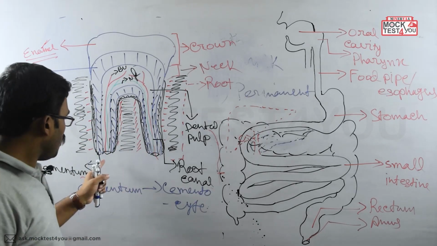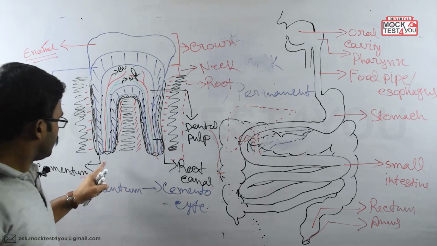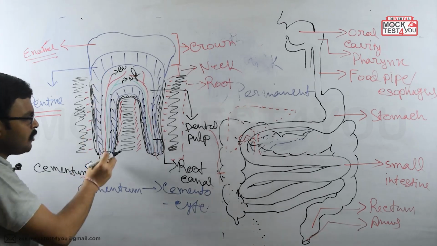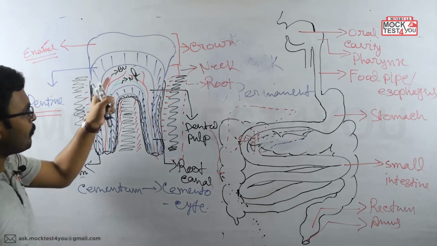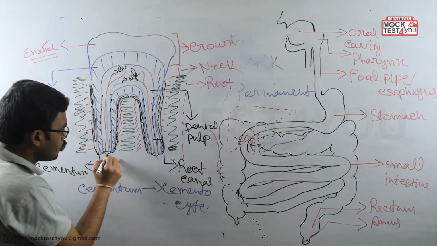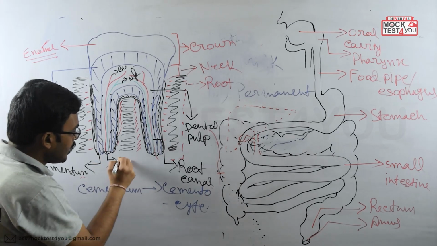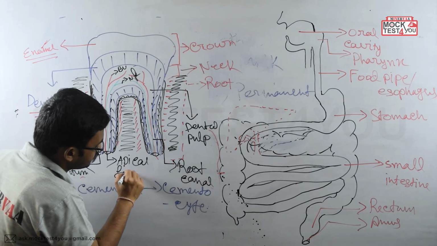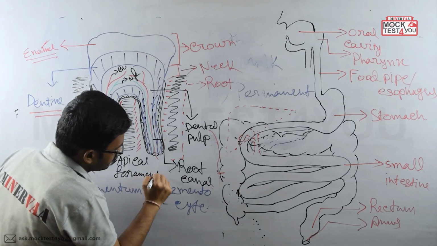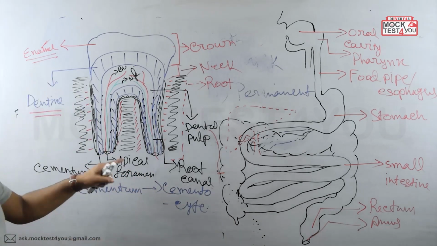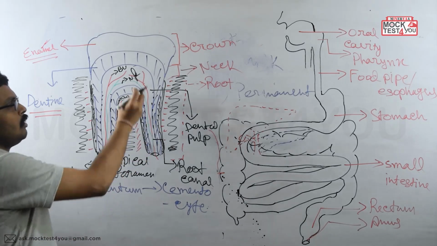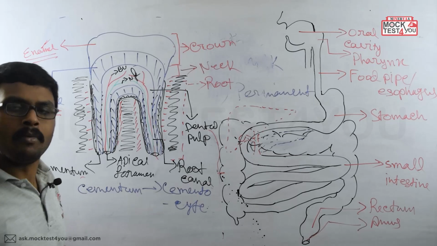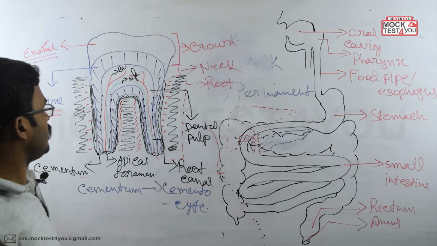Now what is the name for this pore through which the blood vessels or the nerve fibers come inside the pulp? These pores are known as the apical foramen. And through this foramen only, the nerve fibers or the blood vessels can come inside. Clear?